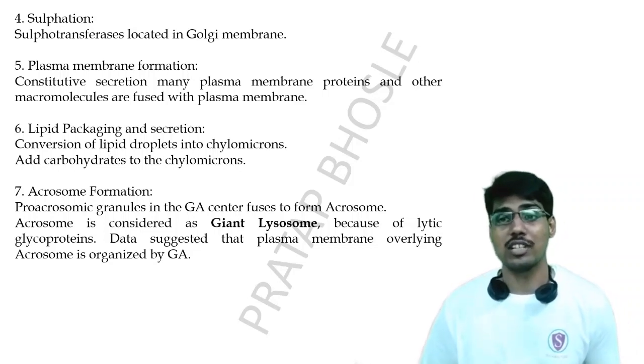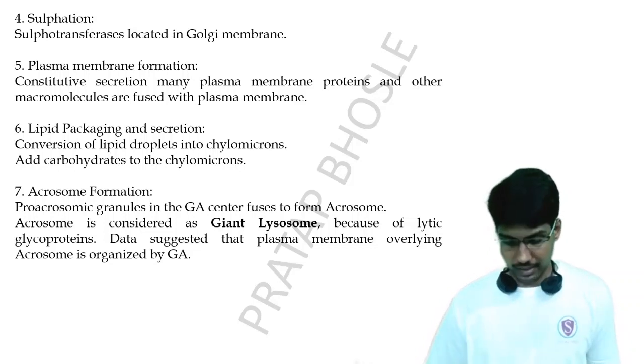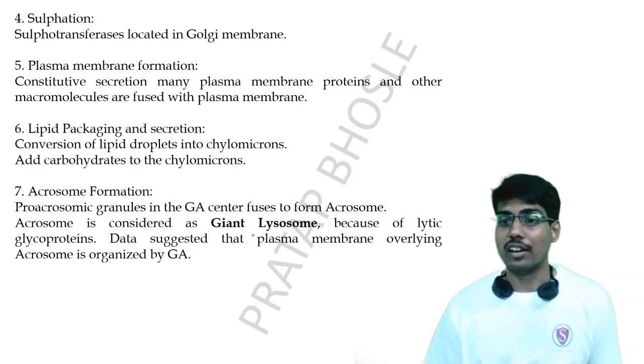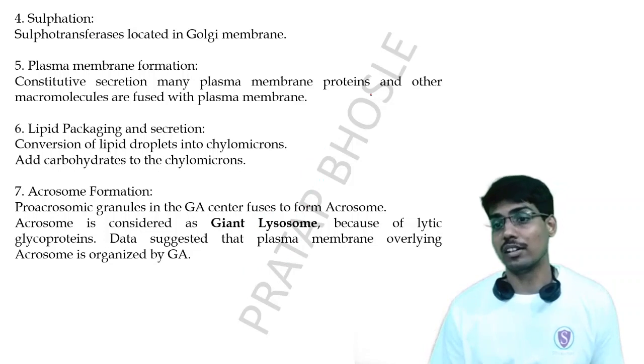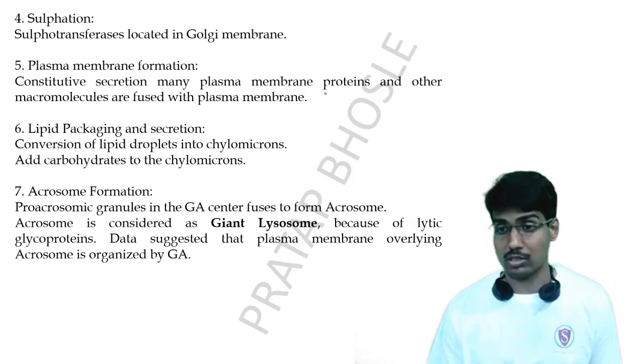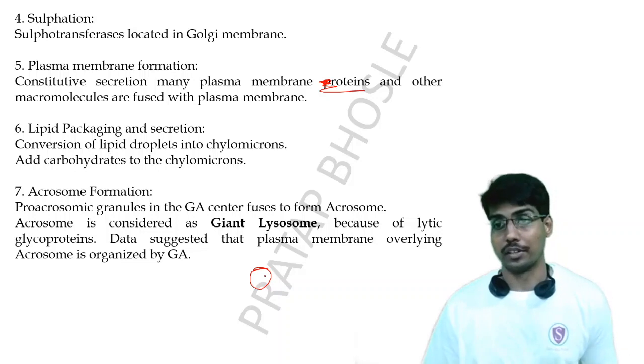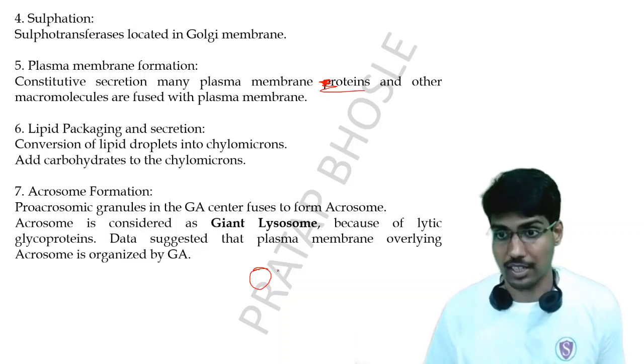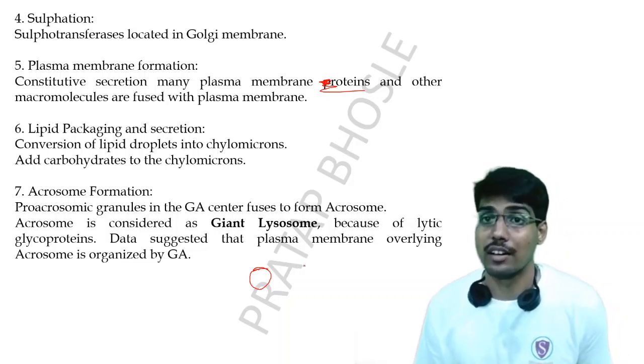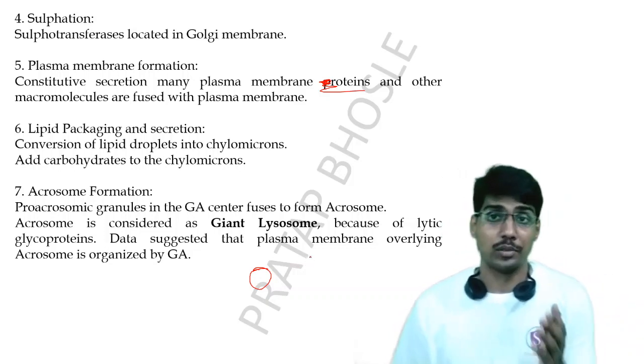So the seventh function is the acrosome formation. What actually happens is, in the early embryonic phase, the early embryogenesis phase, proacrosome granules appear inside the Golgi apparatus, and this Golgi apparatus is near the nucleus.